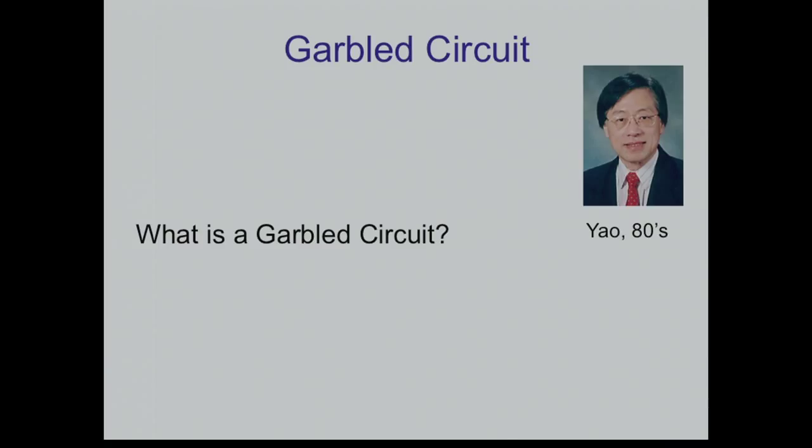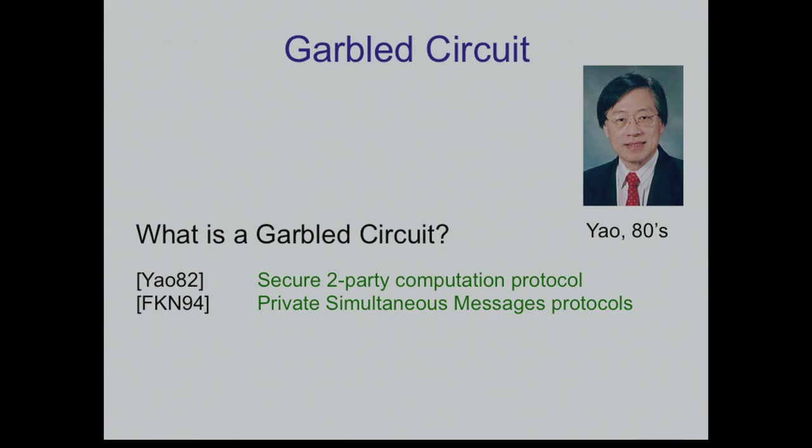And the first question is, what is a garbled circuit? And indeed, our view of garbled circuits has changed over the years. Originally, when Yao presented them, we thought about them as a secure two-party protocol. Later, Feige, Kilian, and Naor showed that you can think about them as a protocol with minimal interaction, a one-round protocol or private simultaneous message protocol. And later, Yuval and Eyal took another step and thought about it as a standalone object. This is what is called randomizing polynomials.